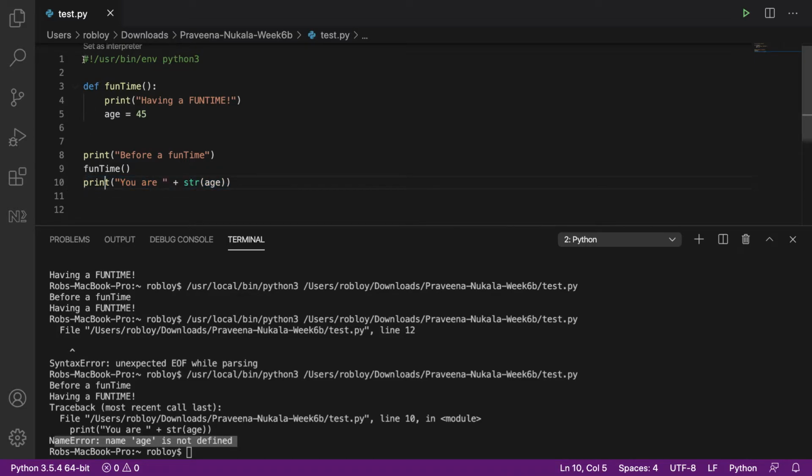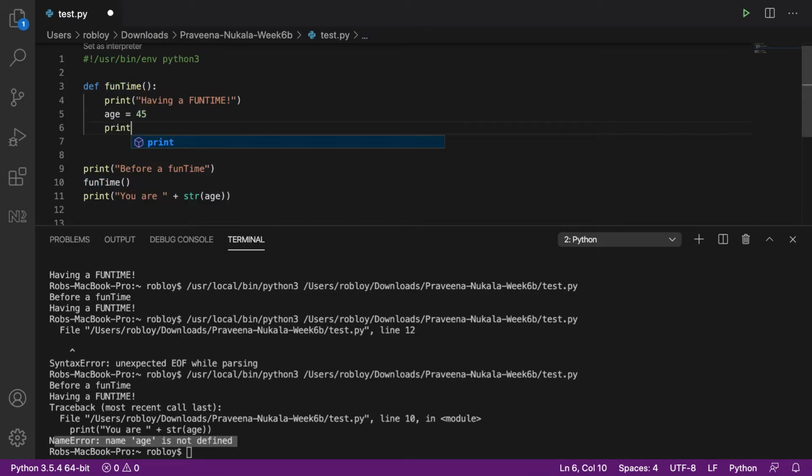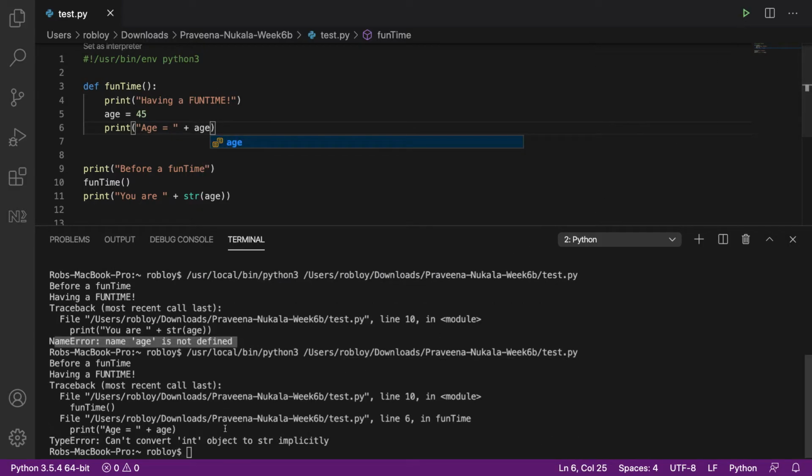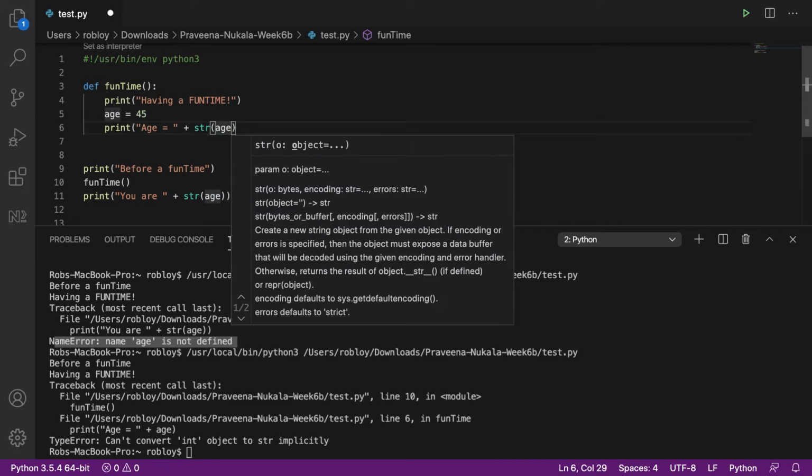If we follow the logic, we went down here, we saw our function, we came here, ran the print, then went up to fun time. So we actually declared age 45 here. Actually, let's print out age equals, and we'll do age inside of there. Oh, we can't convert. We've got to do our string conversion inside there.